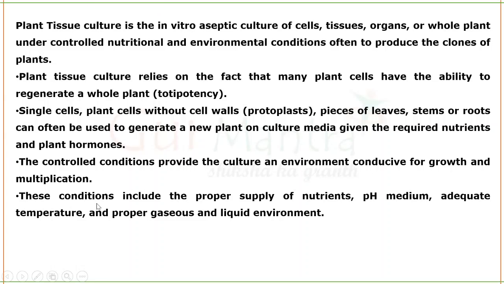So these conditions include the proper supply of nutrients, pH should be maintained, adequate temperature should be maintained, gases and liquids, everything should be maintained properly, because all of these things are actually well regulated in nature. But if you're going to do it in the laboratory in in vitro condition, then you have to give all of this artificially, and you cannot 100% replicate what is in nature, right?